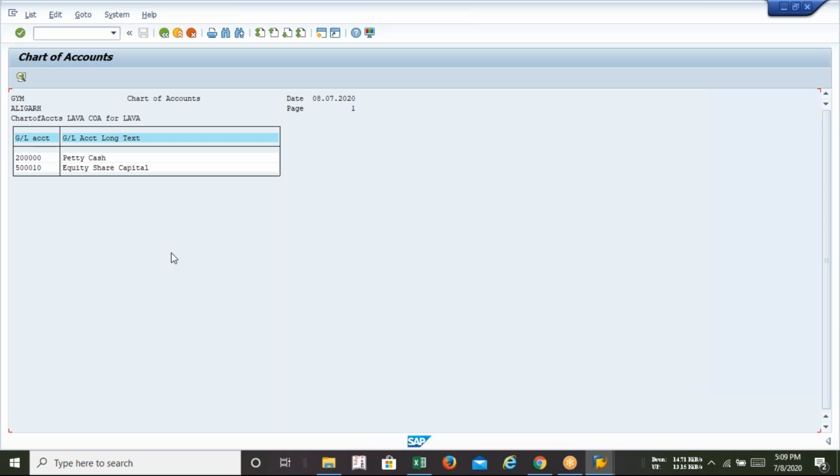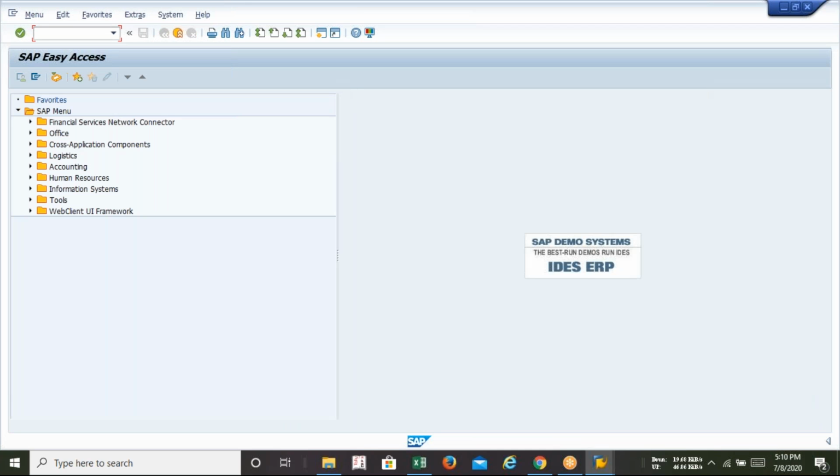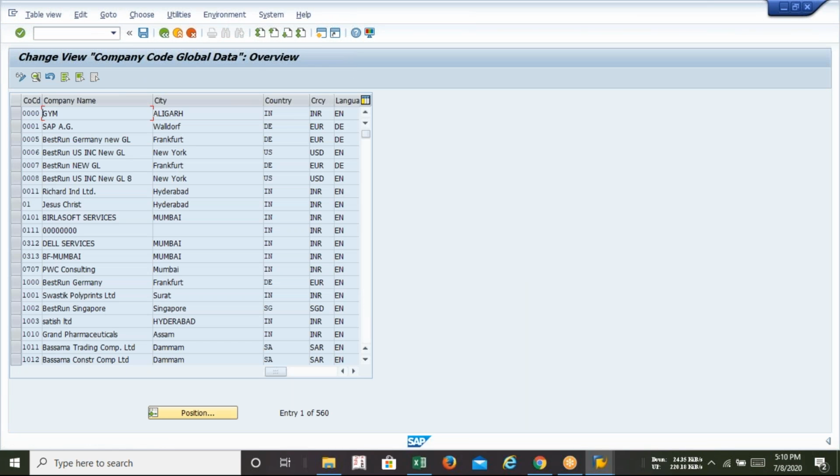We have a doubt from Jivan. He is asking about OBY6, for global assignment. Global assignment means, from the beginning of the class, we are discussing the hierarchy: company code, chart of accounts.